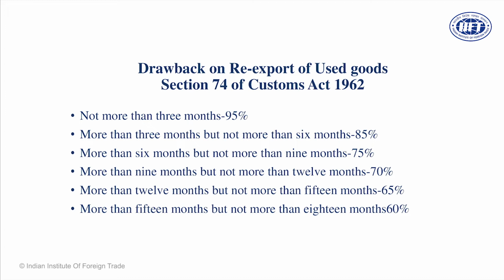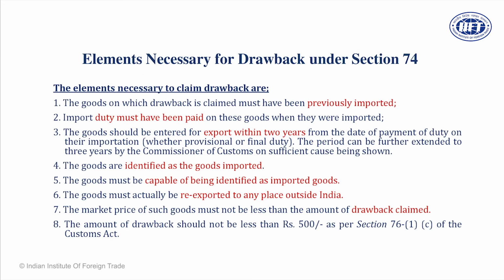If it is more than 3 months, in the earlier case and this case also, for example, you import certain goods, you cannot re-export them within 3 months, then you automatically graduate to the second level, 85%. So whether goods are used or not used, if it is more than 3 months, you will get 85%. More than 6 months, less than 9 months, 75. More than 9 months, less than 12 months, 70. More than 12 months, less than 15 months, 65. And within 18 months, if you export them beyond 15 months, less than 18 months, you will get 60% duty drawback. Dear friends, this is all about Section 74.